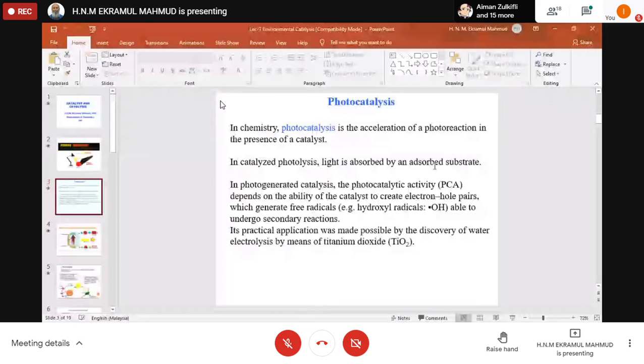So in photogenerated catalysis, the photocatalytic activity of the catalyst creates radicals. The hydroxyl free radicals are able to undergo secondary reactions. This electron-hole pair is formed with the help of light. Practical application became possible by the discovery of TiO2, titanium oxide.